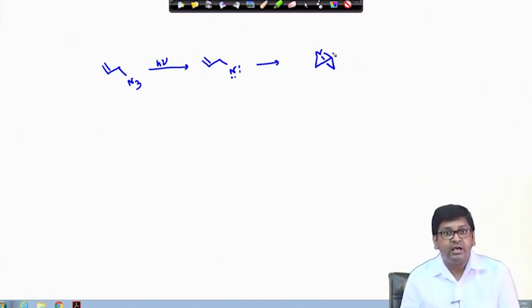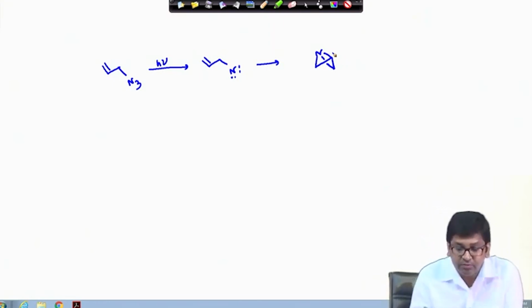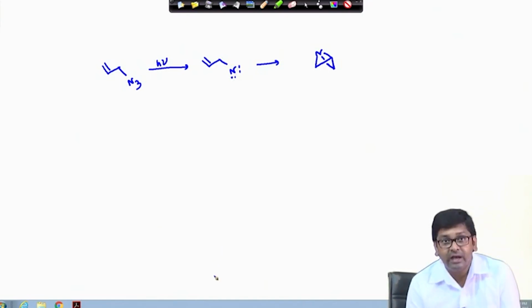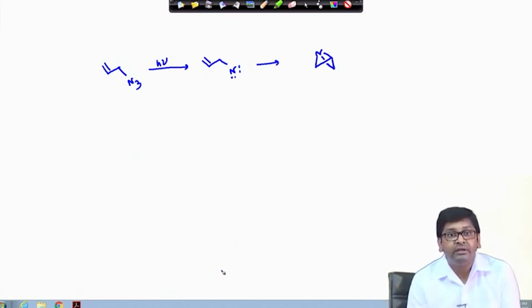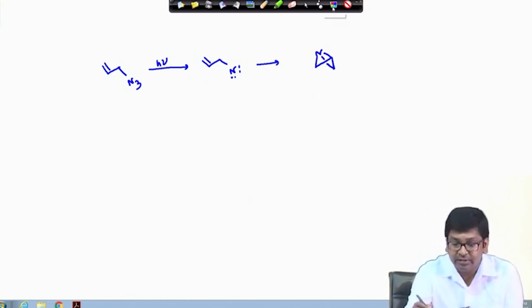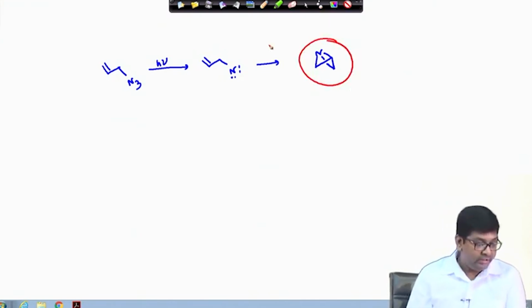This is highly strained, because this nitrogen is getting added to this olefin, and once that happens, it gives these two strained aziridine rings that are fused together to finally give this product.